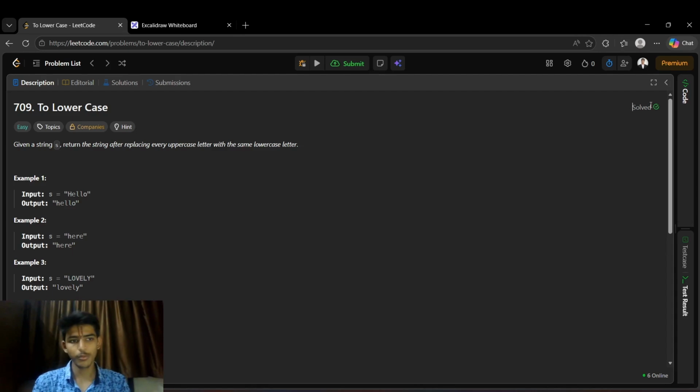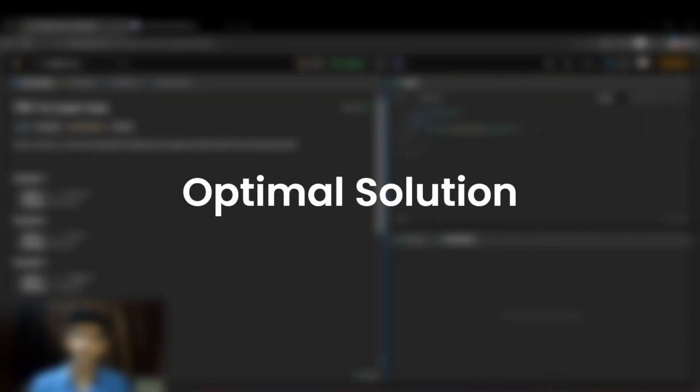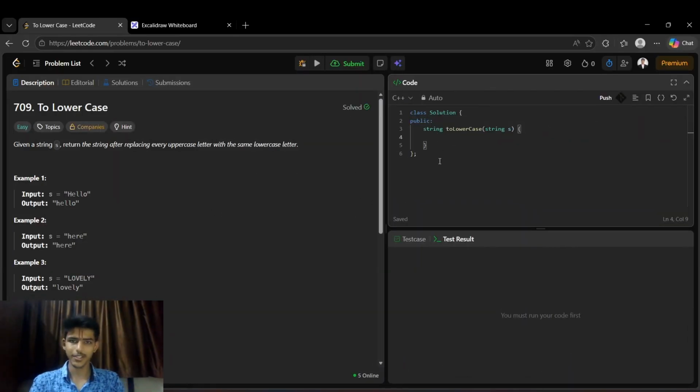Let's move directly to the most optimal solution because it is much simpler, and normally every coder can directly know what we can do to solve this problem.